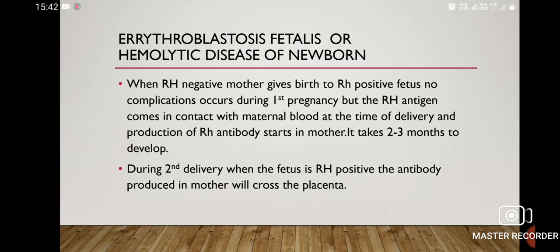It takes 2 to 3 months to develop. At that time, delivery of the first fetus occurs normally, while during the second delivery, when the fetus is Rh positive, the antibody produced in the mother will cross the placenta.